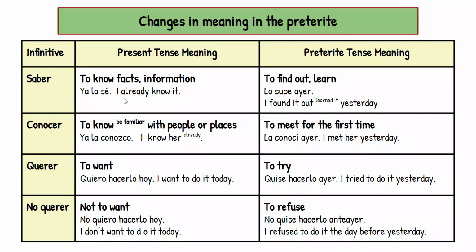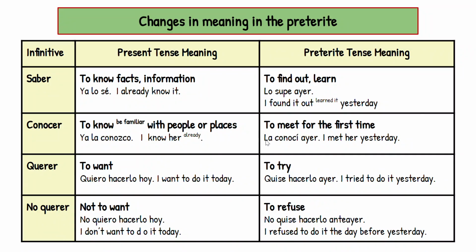So to know facts, ya lo sé, I already know it. To find out or learn, lo supe ayer, I found it out yesterday, or I learned about it yesterday. Not I knew it yesterday. Yesterday you wouldn't have known it. It means you found out, right? Yo la conozco. I know her. It's like I know her already.